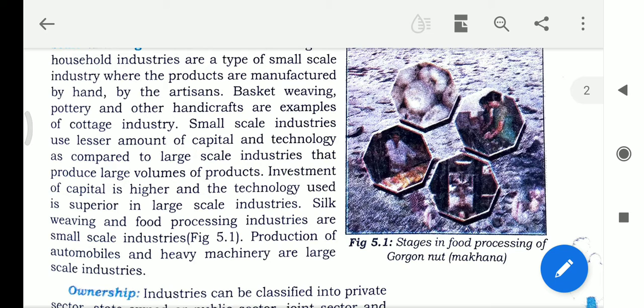In case of the large scale industry, automobiles and heavy machineries are the examples.